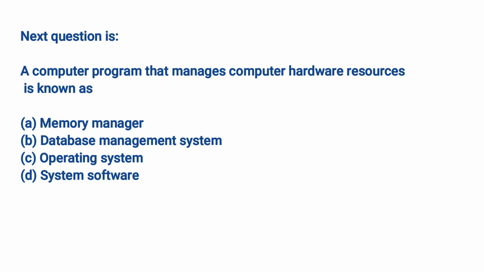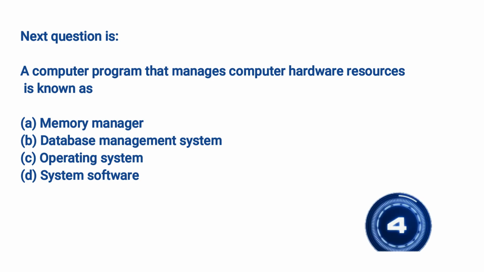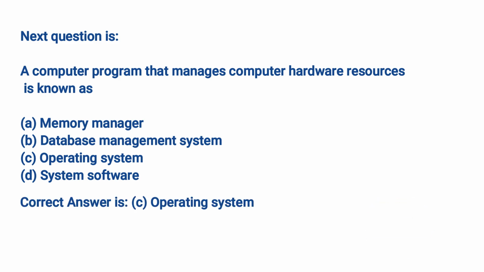Next question is, a computer program that manages computer hardware resources is known as A. Memory manager, B. Database management system, C. Operating system, D. System software. Correct answer is C. Operating system.